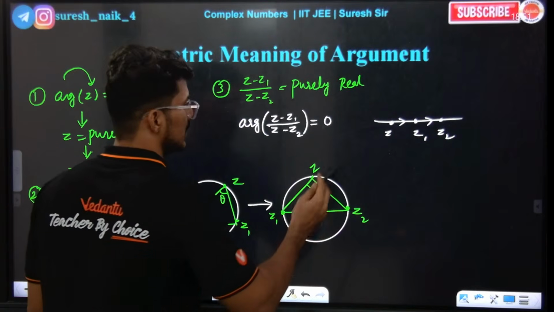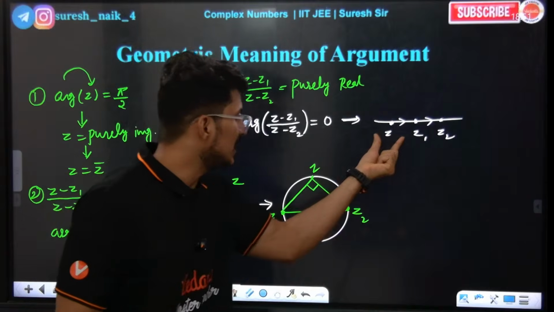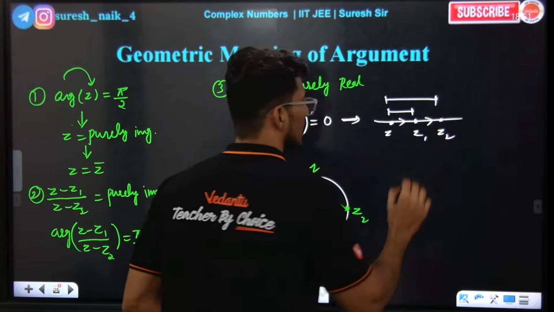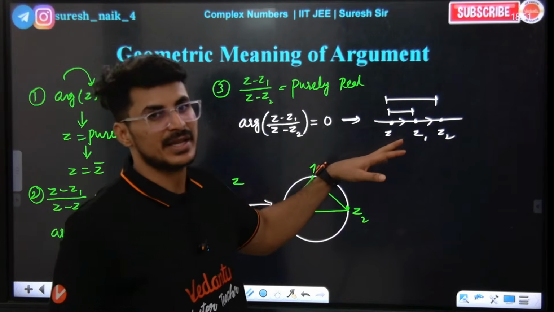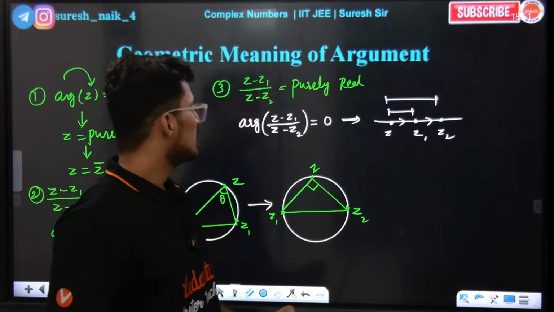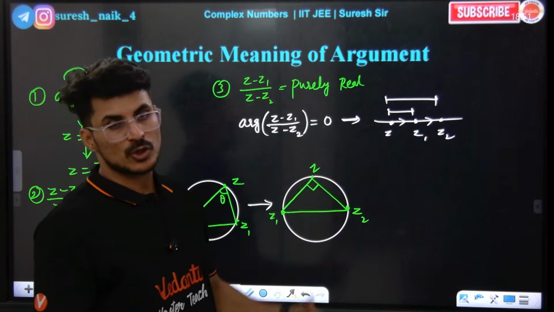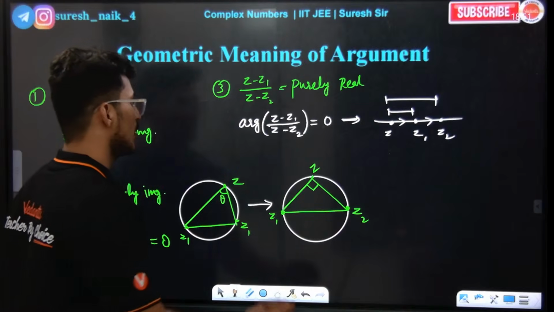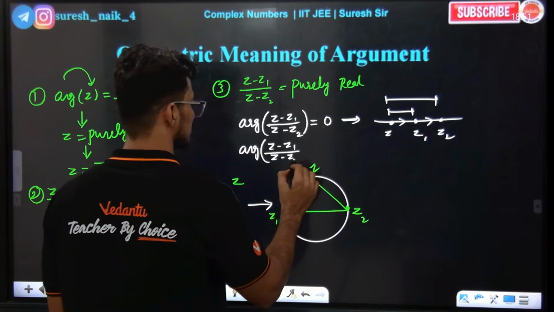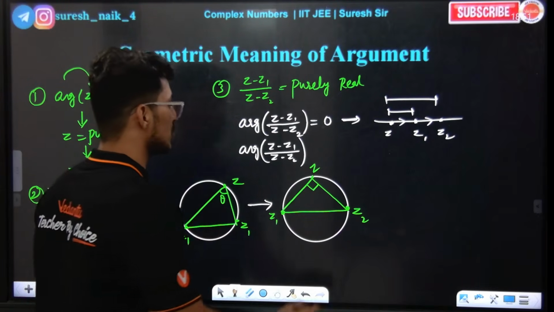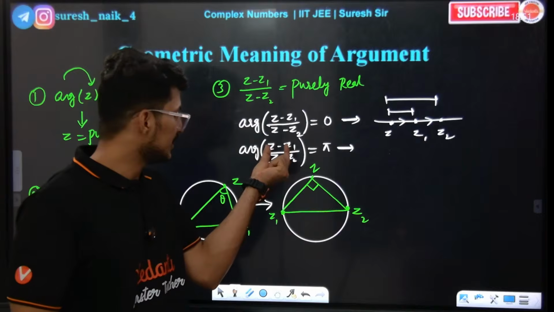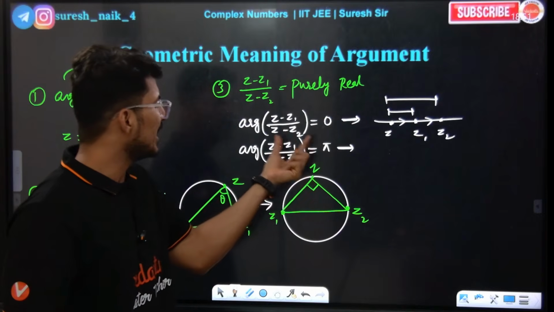Here, this is our diagram. z minus z1 and z minus z2. Z is a point which is moving in a plane. Z1 is here and z2 here, fixed points. If we find the argument, it will be 0 whenever this is purely real, and pi in the other case. Either 0 or pi, when this number is purely real.